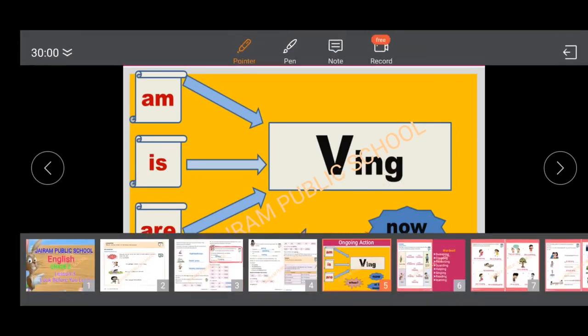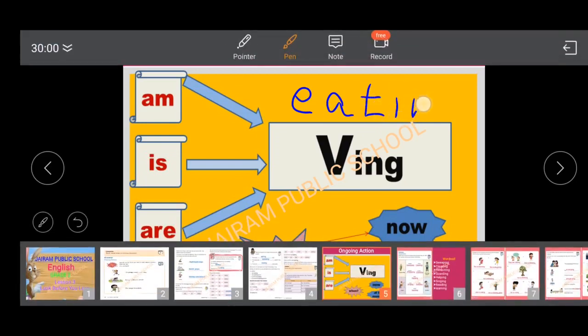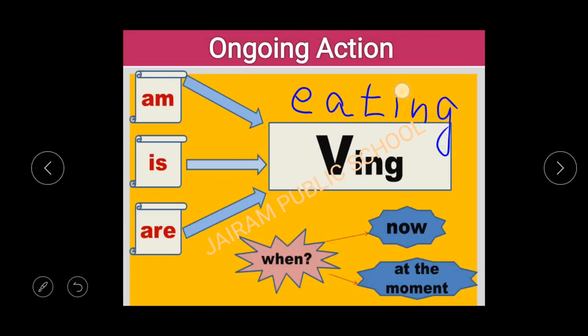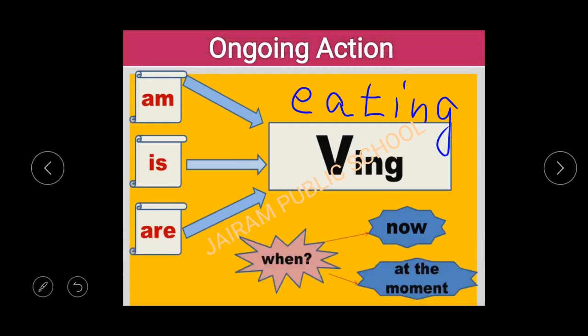Here I am taking the action word eat, e a t, eat plus ing, i n g. So eating: am eating, is eating, are eating.